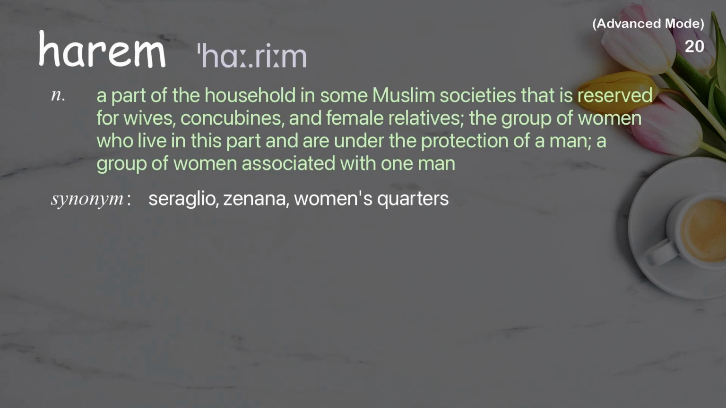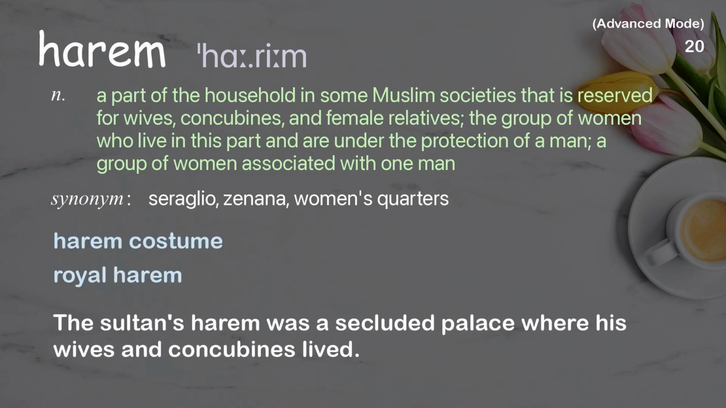Harem. A part of the household in some Muslim societies that is reserved for wives, concubines, and female relatives, the group of women who live in this part and are under the protection of a man, a group of women associated with one man. Examples: Harem costume. Royal harem. The Sultan's harem was a secluded palace where his wives and concubines lived.